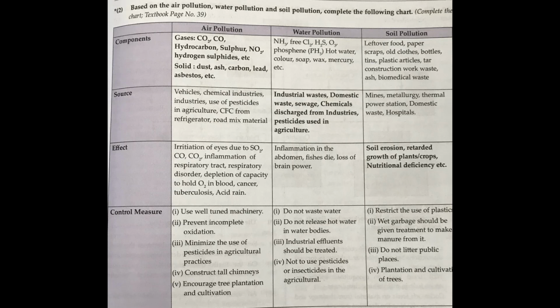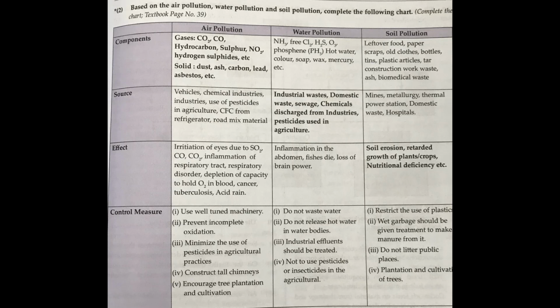Effects: soil erosion, retarded growth of plants and crops, nutritional deficiency, etc. These are the effects. Control measures include restrict the use of plastics. Wet garbage should be given treatment to make manure from it. Manure means fertilizer. Do not litter public places. Plantation and cultivation of trees. And one more you may write, reduce, reuse and recycle.